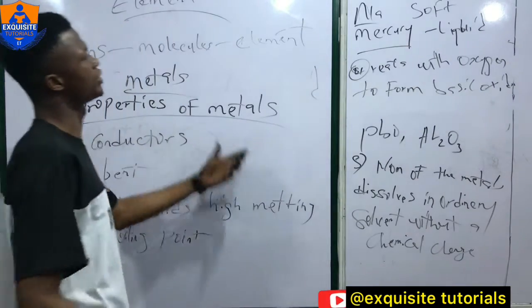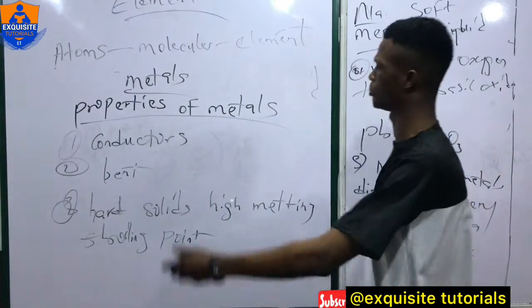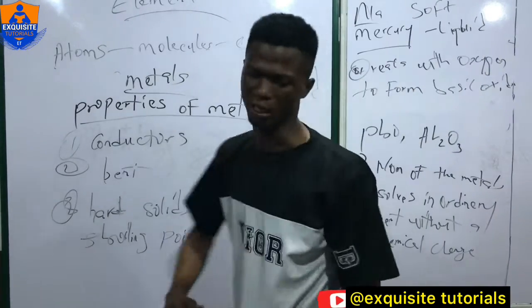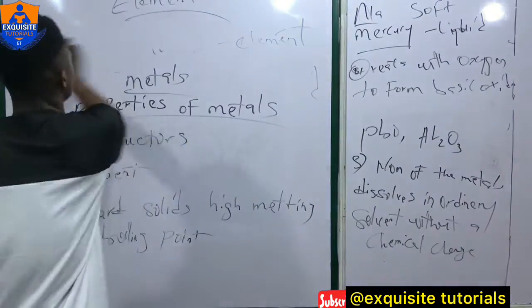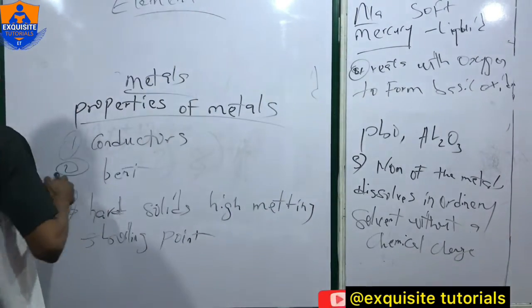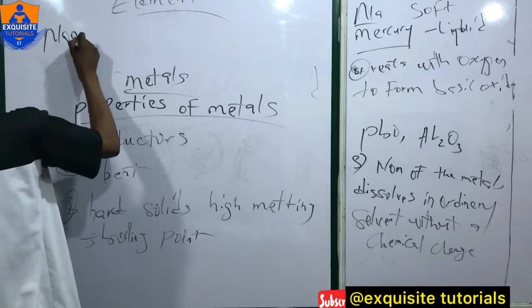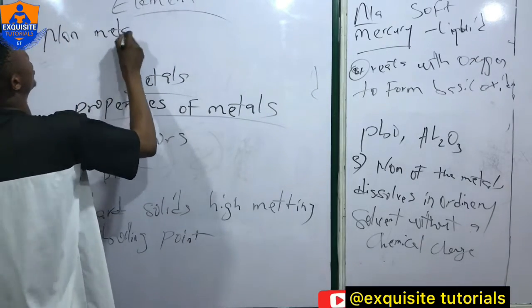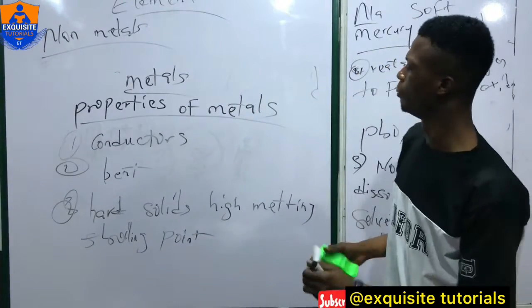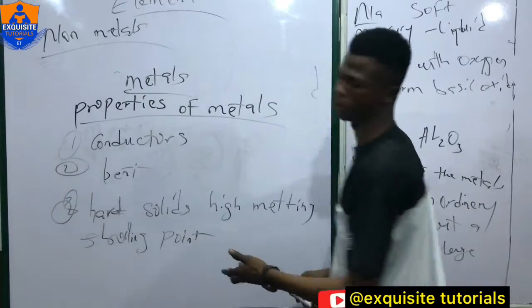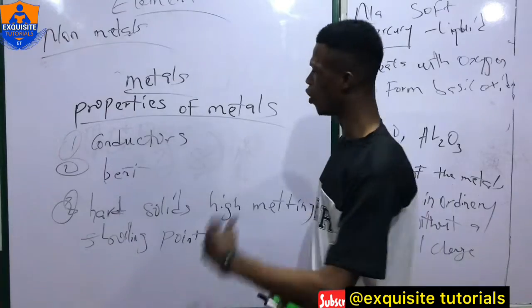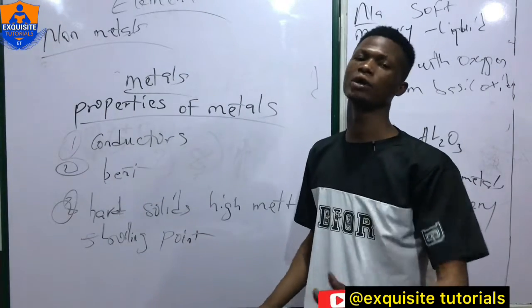Now, once you have seen the properties of metals, let's use this to analyze non-metals. Since metals are conductors of heat and electricity, I made us understand that they conduct because of the free mobile ions that they have.